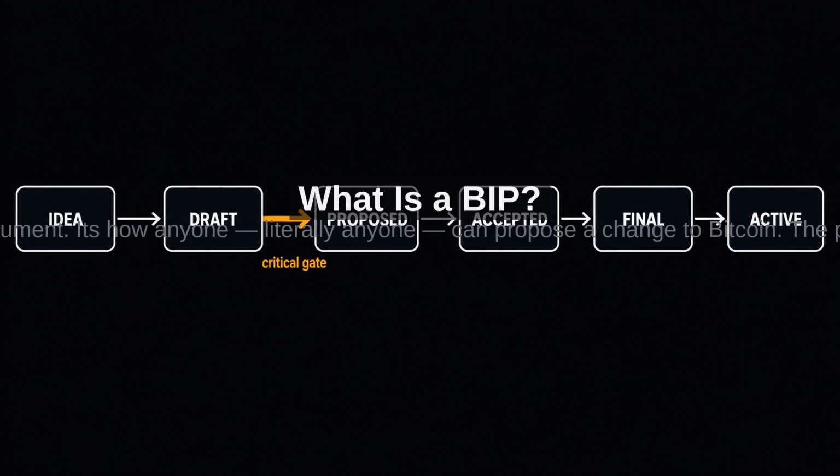The process was modeled after Python's PEP process. BIPs are numbered, categorized, and tracked on GitHub. BIP 1, written by Amir Taaki in 2011, defined the process itself. There are now over 400 BIPs covering everything from transaction formats to wallet standards.